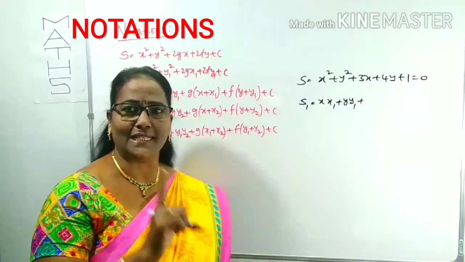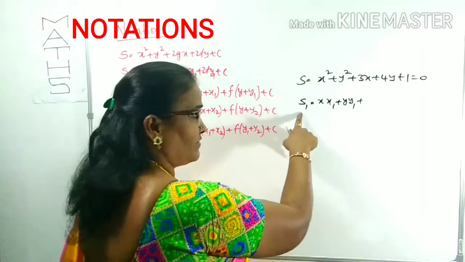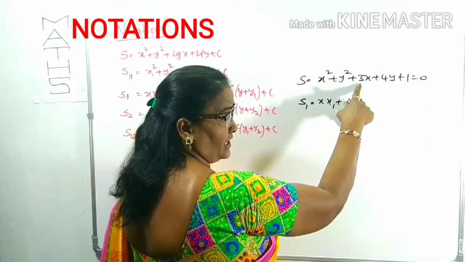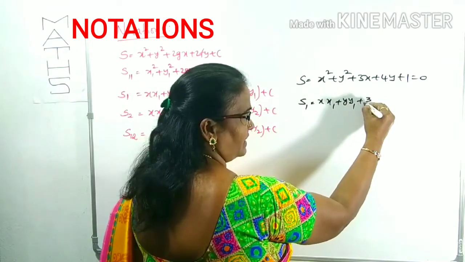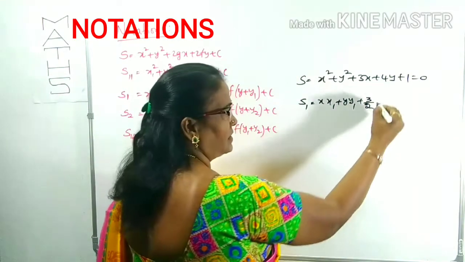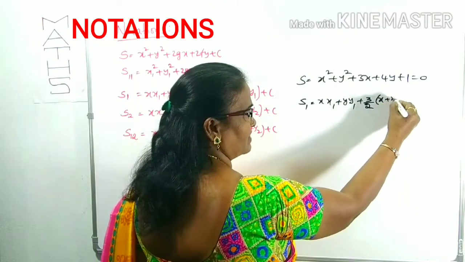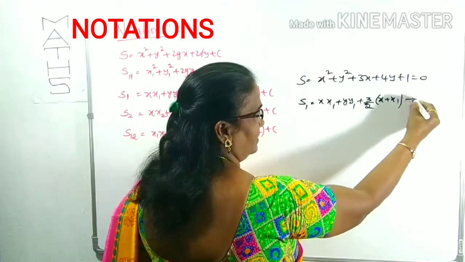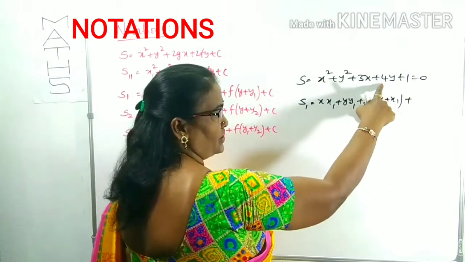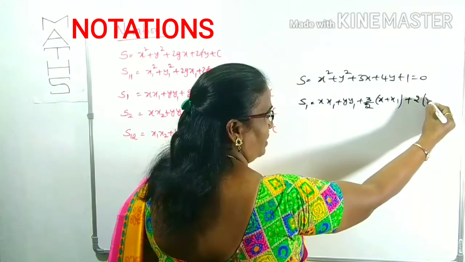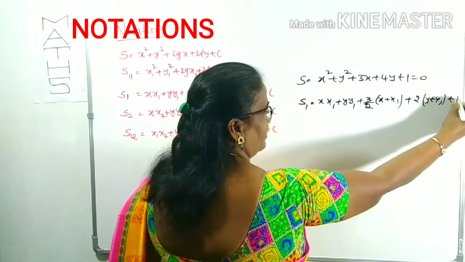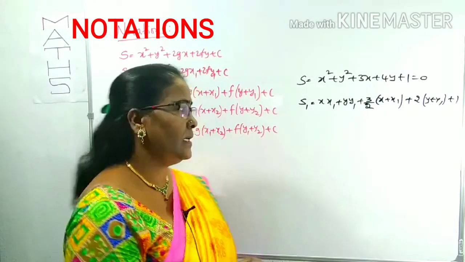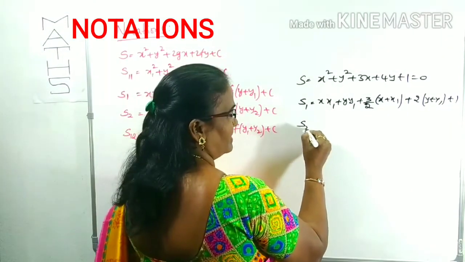S1 I am writing as x x1 plus y y1. What is half of the x coefficient? The x coefficient is 3, half of 3 is 3 by 2. If it is not exactly divisible by 2, we write it as it is. So 3 by 2 of x plus x1. Can you guess the next one? Yes, the y coefficient is 4, half of 4 is 2, so 2 of y plus y1, plus 1. If you want, you can equate S1 to 0. Clear?